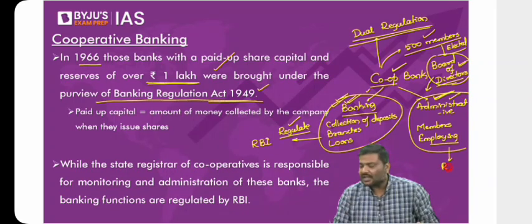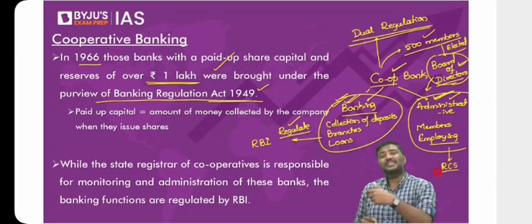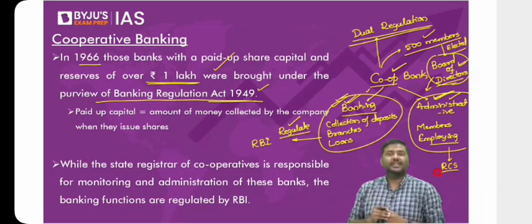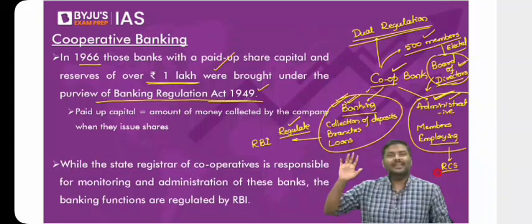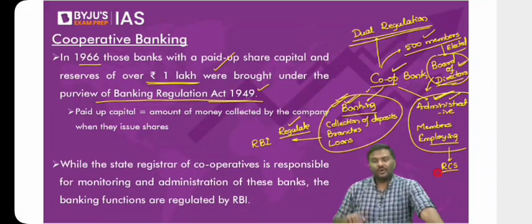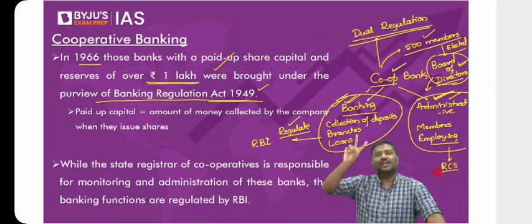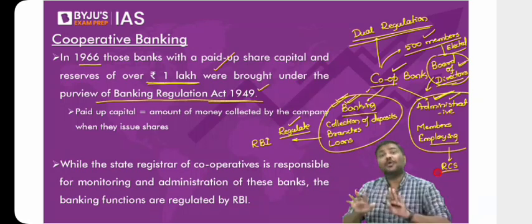It will be the Registrar of Cooperative Societies. I'll use a short form here, RCS. Don't ask me what is RCS. Yesterday we have discussed this. Registrar of Cooperative Societies. Now, on one side, RBI regulates the cooperative banks, and on the other side, RCS also regulates the cooperative bank. Can I call this a dual regulation? Let me know. Can I call this a dual regulation or not? Dual regulation simply means two regulators. There are two regulators. So this is a problem. I hope you understand this is a problem.